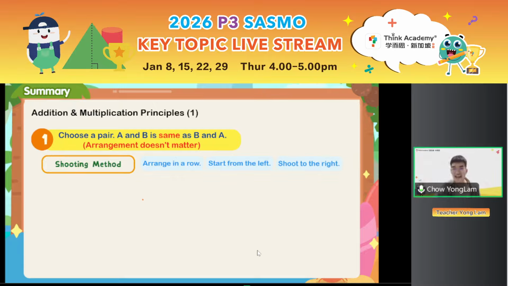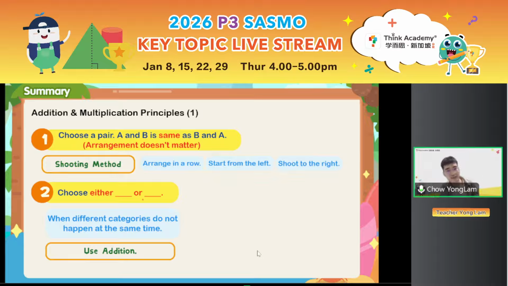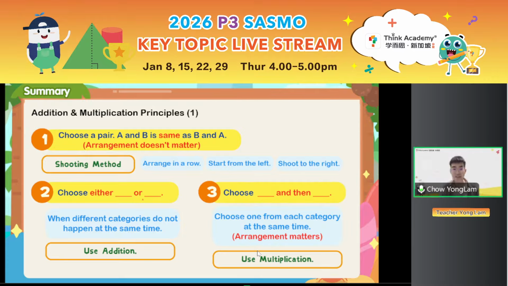And then if we are not choosing a pair, we are given different categories of choices, but we choose either one category or another, either or, we will use the addition law. And finally, if we are choosing something from one category and then something from the next category, we have to choose them at the same time, then we will use the multiplication principle. So read the question carefully and then figure it out.